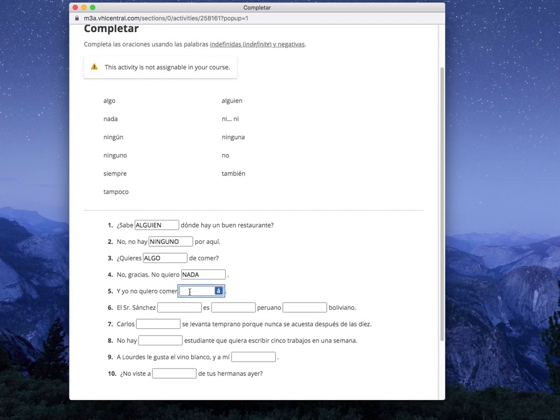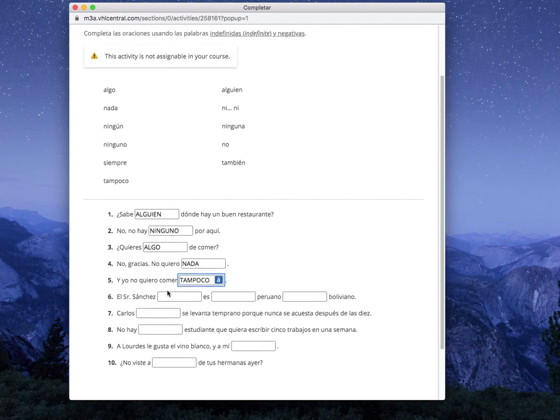Pause. And we're back. I'm going to say tampoco. Right? And I don't want to eat either. I also don't want to eat, right? Tampoco. Muy bien. We'll see if that holds as we get down the list. 6. El señor Sánchez blank es blank peruano blank boliviano.